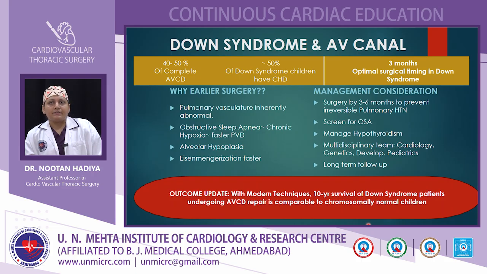Surgery by 3 to 6 months is the optimal time to prevent irreversible pulmonary hypertension. Screen for obstructive sleep apnea before the operation and manage hypothyroidism adequately. This should be a multidisciplinary team approach with involvement of cardiologists, genetics and developmental pediatrics. These patients also need long-term follow-up for development of mitral regurgitation.